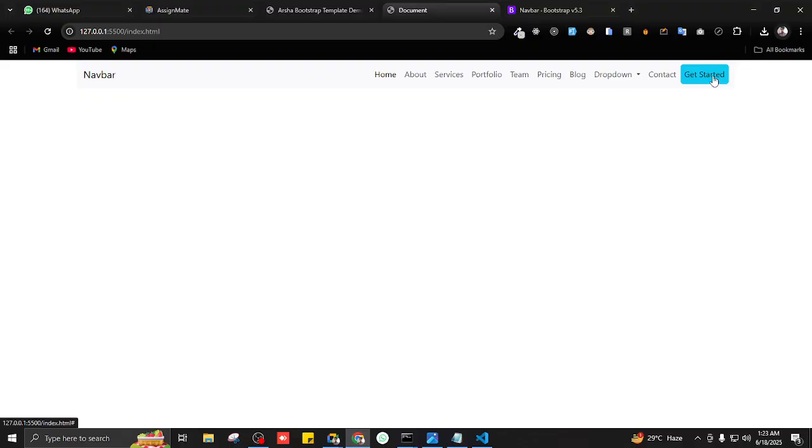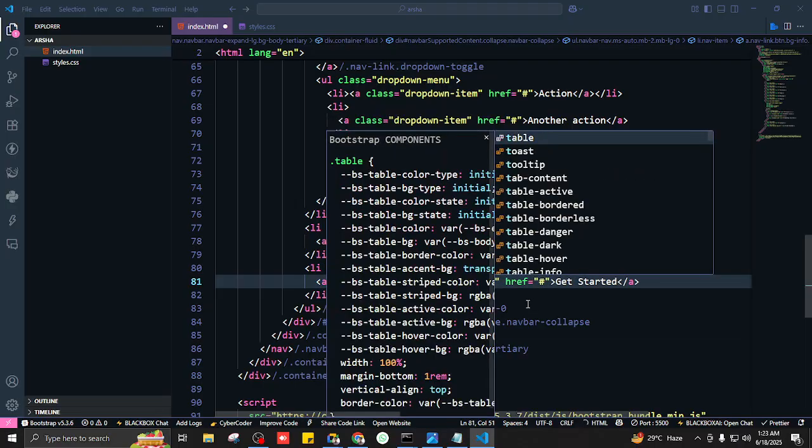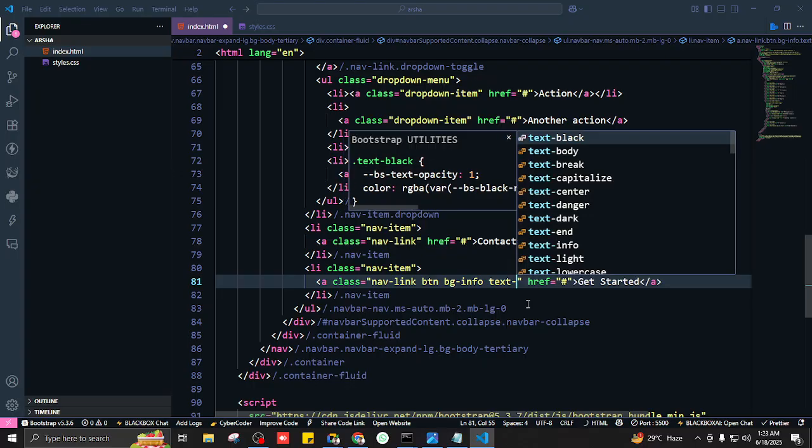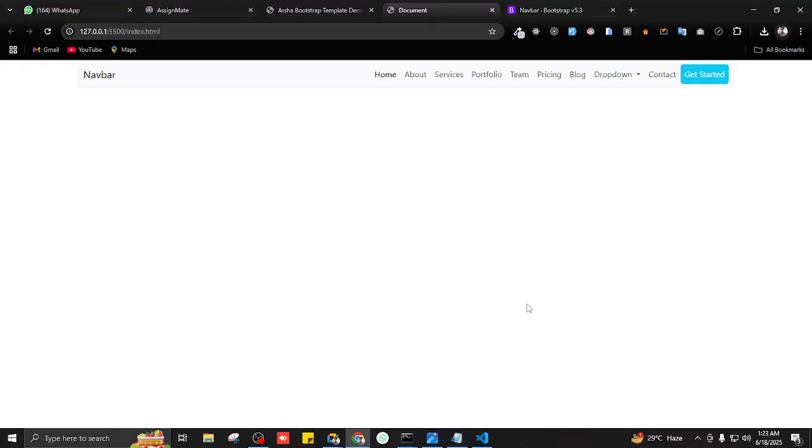What's the class for giving it a white color? The Bootstrap class. Text, and then white. Text white. Okay.